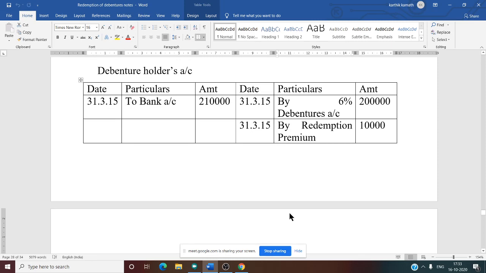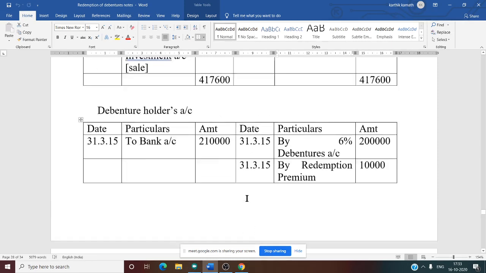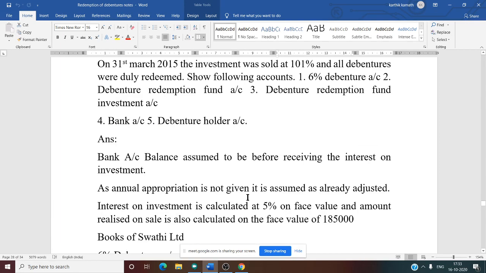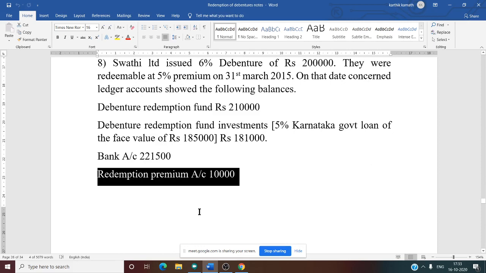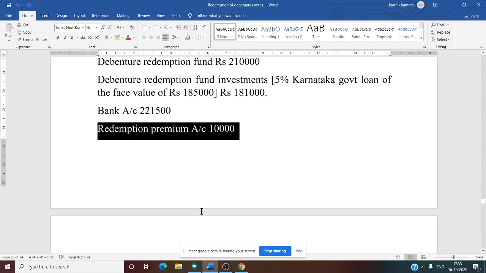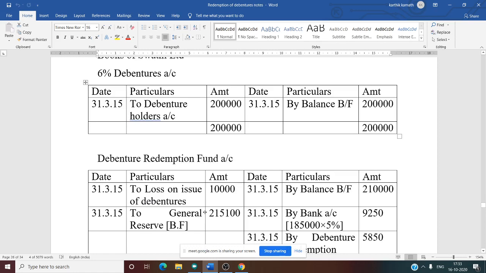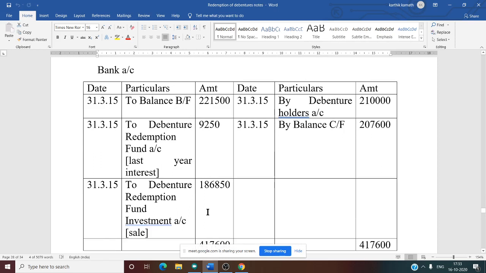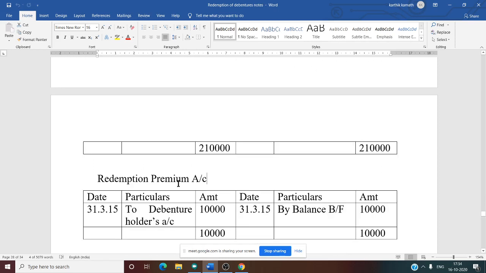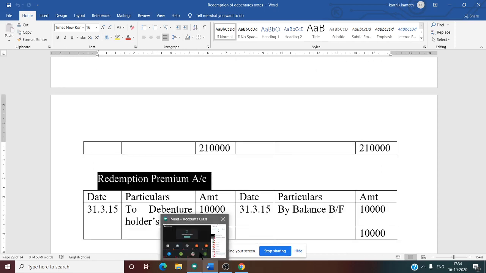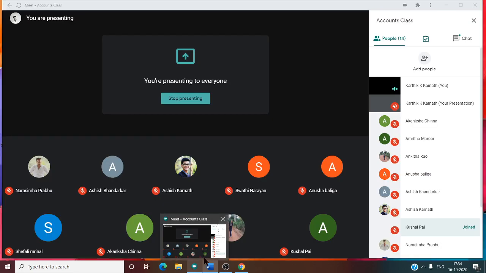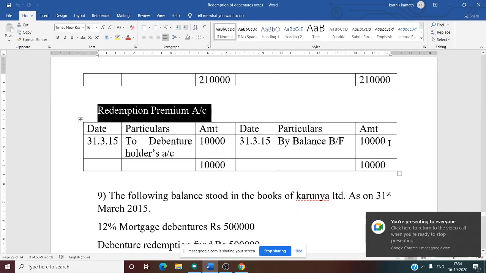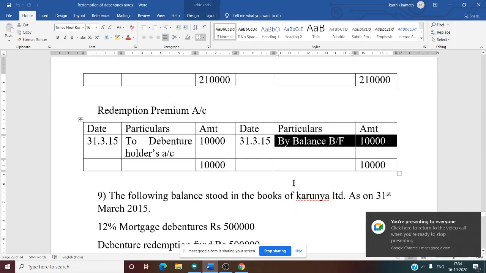So now redemption premium balance is given in the question. If redemption premium balance is mentioned in the question, you need to prepare the redemption premium account also, because they have given the balance in the question. That is why we are going to show one more account, the sixth account, one additional account, that is redemption premium account. Again you know it has a credit balance. That is why we need to start from the credit side. So credit side by balance brought forward 10,000.